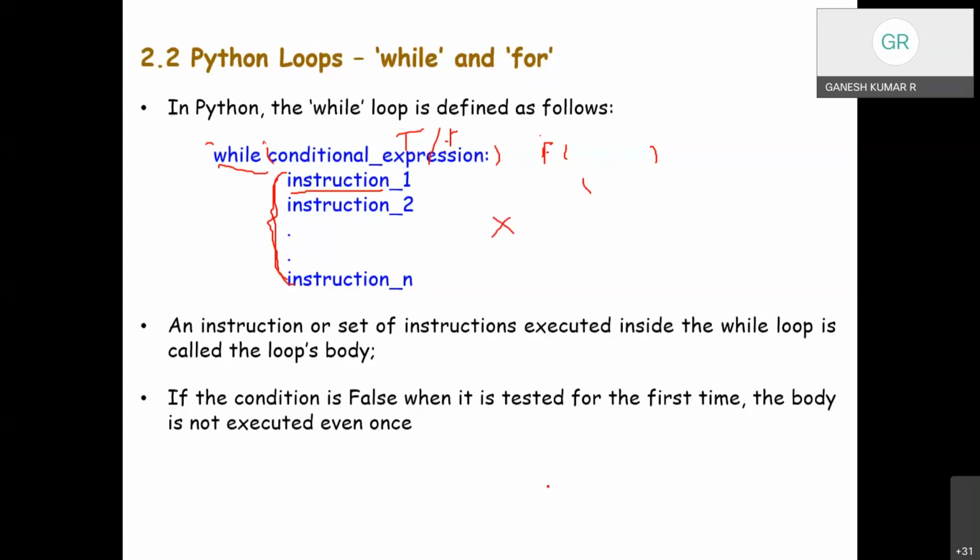Okay, is it clear? Any doubts? When we compare while with if, we may notice there is no syntax or format difference. Here we just replace if with while, but the semantic difference is more important. If performs at most one execution, whereas while repeatedly executes as long as the condition is true. If the condition is false, the complete block will be ignored. Not even once will it be executed.